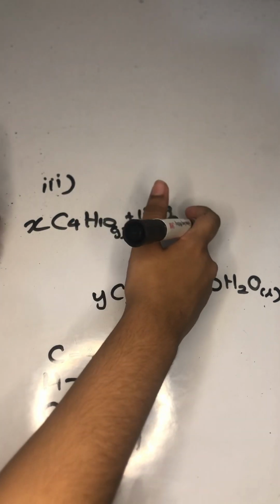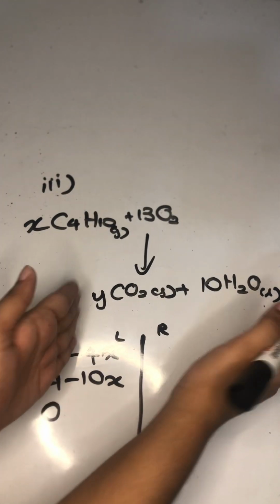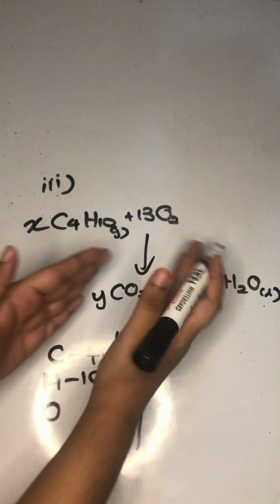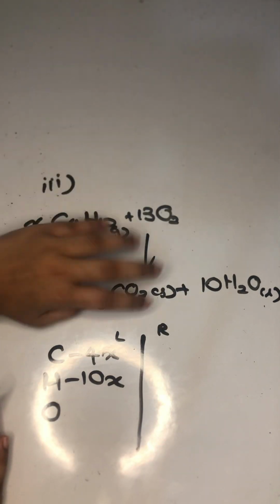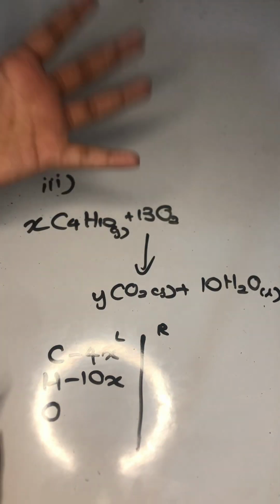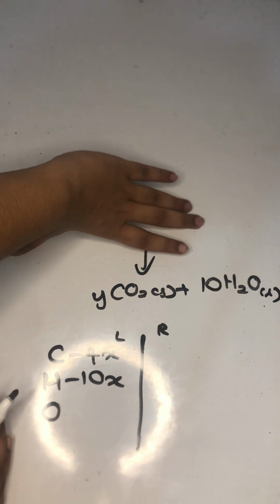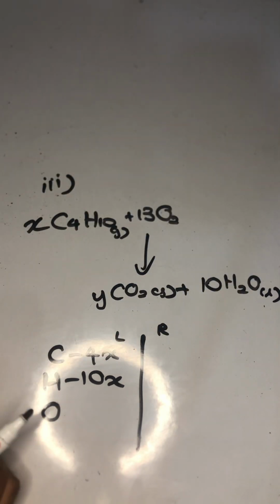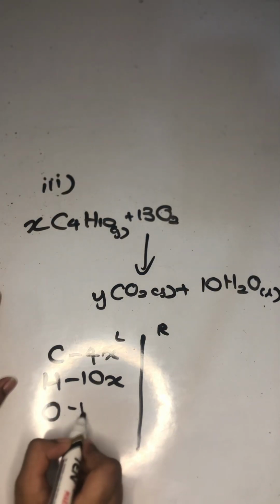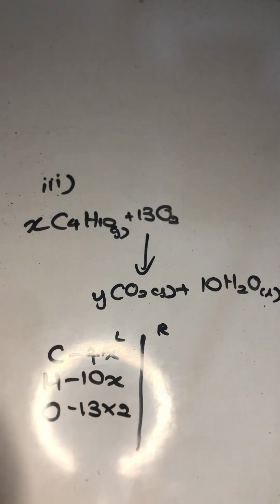Now this is the left hand side, this is the right hand side. So that's how we are saying, right? This is the left hand side because it is the one before the arrow, or simply you can say reactants and products. But for me, what is easy, I'm just saying this is left hand side, this is right hand side. Okay, so oxygen, it's 13 times 2 on our left hand side.